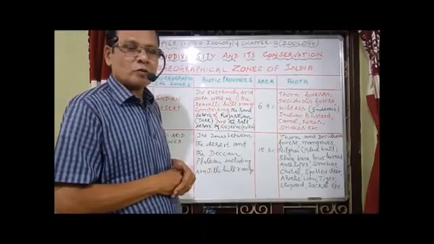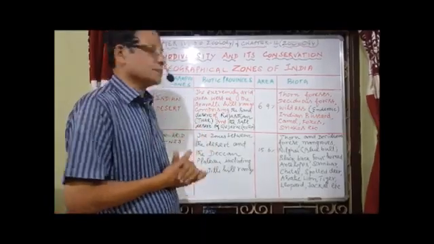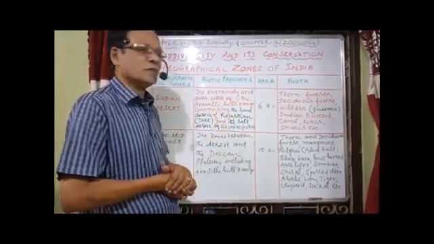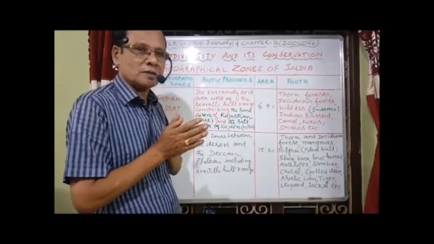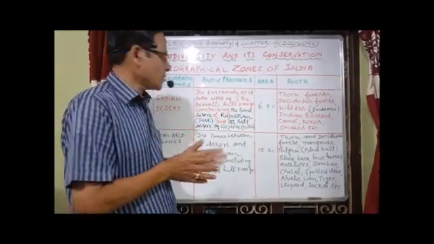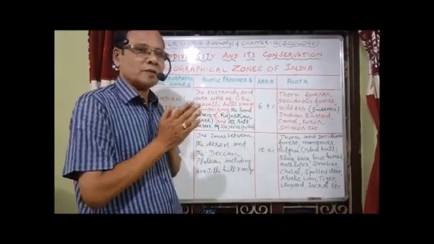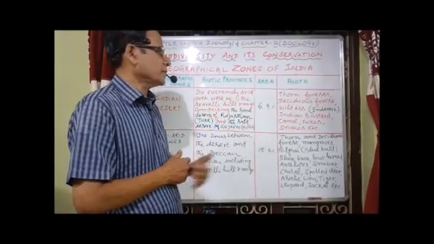It comprises the sandy desert of Rajasthan, called the Thar Desert, and the salt desert of Gujarat, called Kutch. These are the two deserts found in India, the salt desert of Gujarat, otherwise called the Kutch Desert, and the Rajasthan Desert, otherwise called the Thar Desert. These are the major deserts of India, constituting an area of 6.9%.